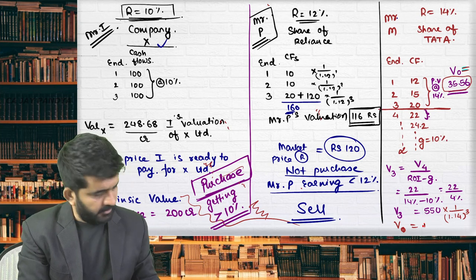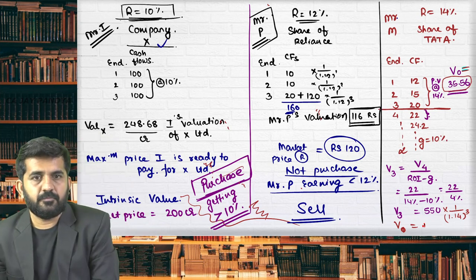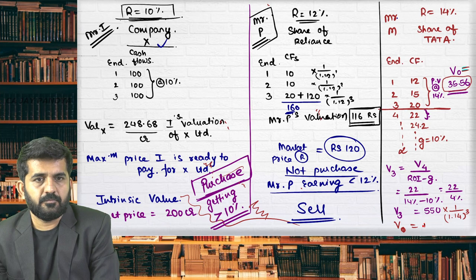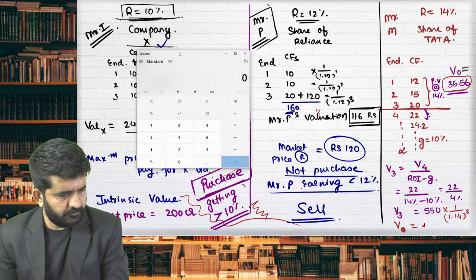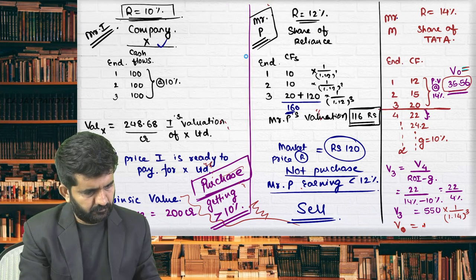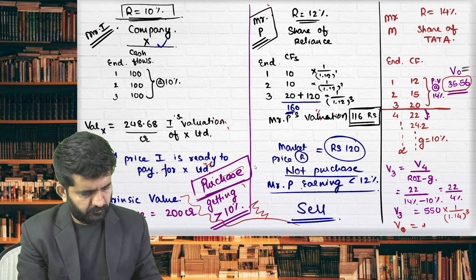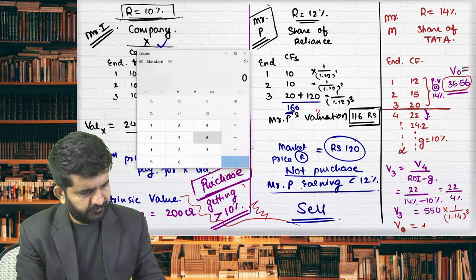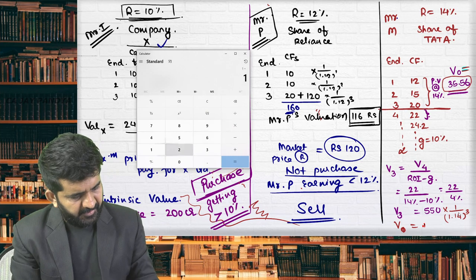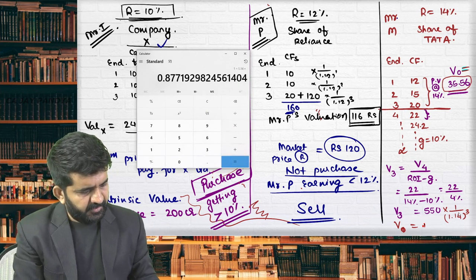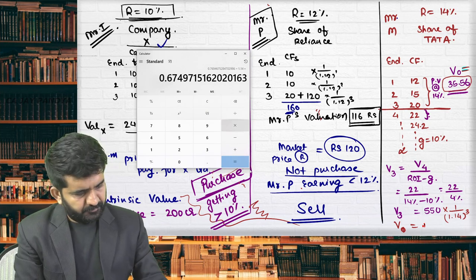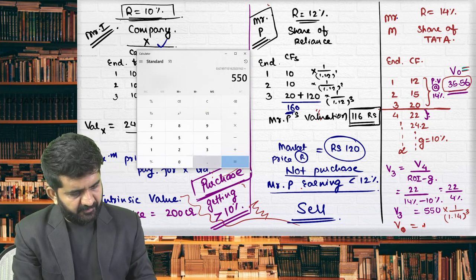This is 1 divided by 1.14 is equal to, multiplied by 550.